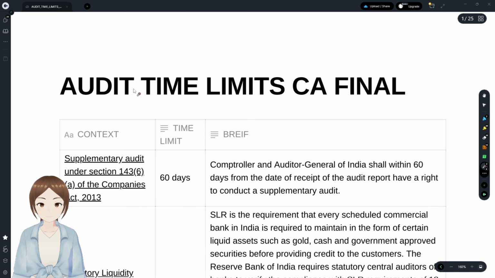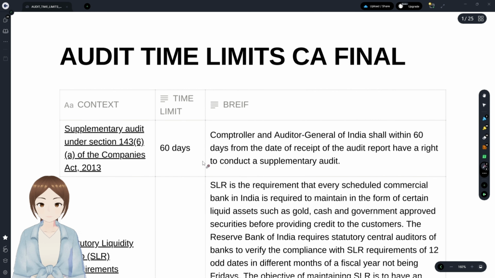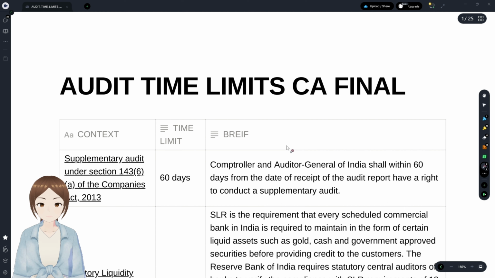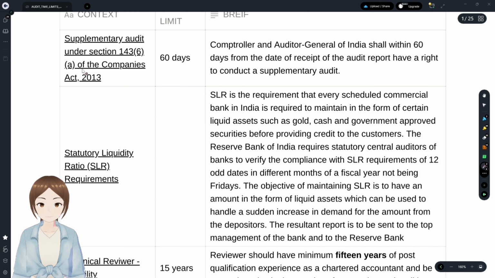Even the amendment portion was covered here. With no delay, we'll quickly dive in and check all the 86 time limits that were given in the audit whole syllabus. Supplementary audit.